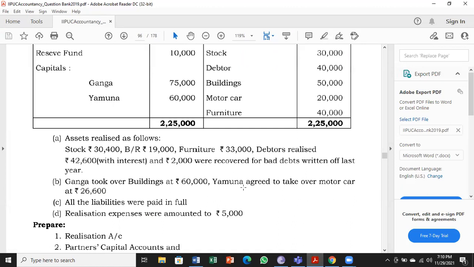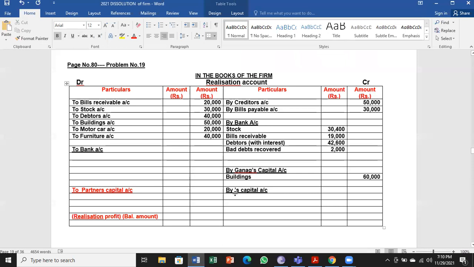Next, Yamuna agreed to take over motor car at 26,600. Have a look at it, 26,600. So by Yamuna's capital account, motor car 26,600.